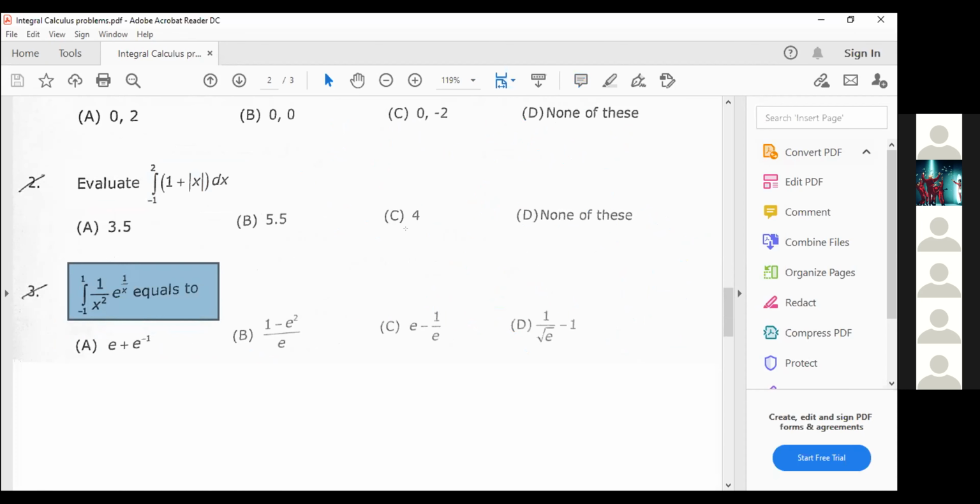Substitution method, sir. So what will we take as the substitution? 1 by x. Yes, 1 by x, exactly. So just take 1 by x as some other variable, s or t, anything, and you continue and tell me the final answer.